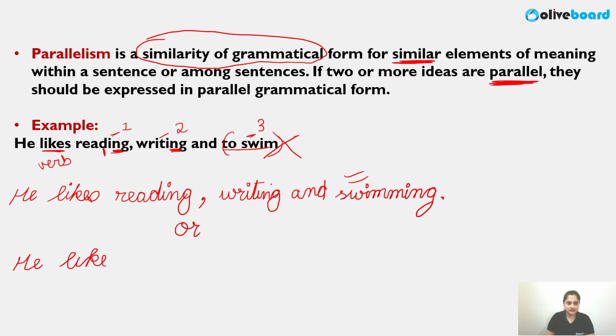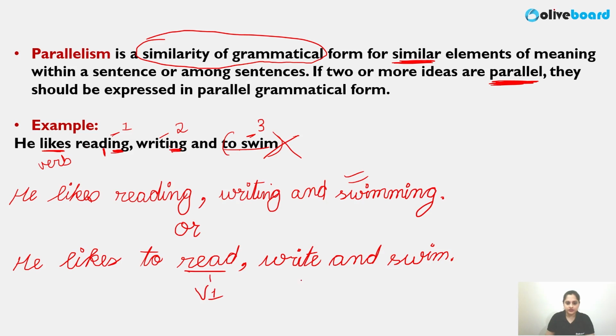He likes to read, write and swim. All three activities, the three verbs, are in their base form after to. Read, write, and even after and I'm using the same base form, swim, which makes it grammatically correct. So parallel structure means we are laying emphasis equally on all the elements of a given sentence.